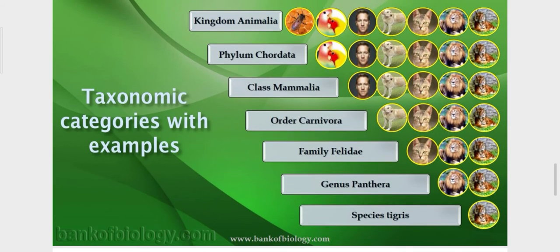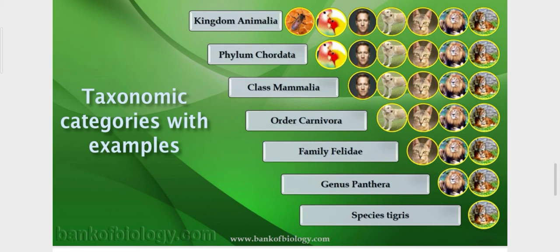Now, taxonomic categories, here are the examples. Kingdom Animalia, phylum Chordata, class Mammalia, order Carnivora, family Felidae, genus Panthera, species tigris, because they are all interrelated with each other. They all belong to kingdom Animalia. Phylum is Chordata, class is Mammalia because they give birth to a child. Order Carnivora because they are carnivorous animals.